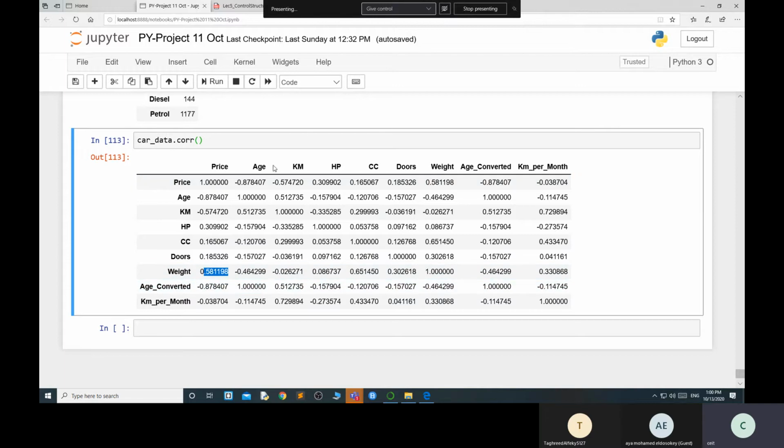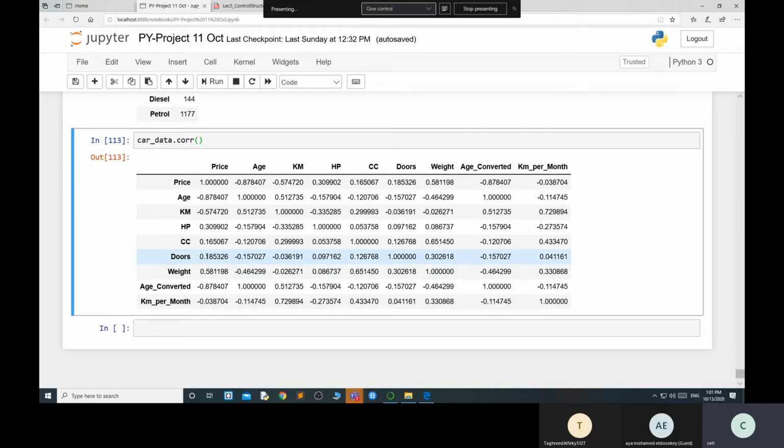So if I want to find out door and age, there is no point. What is the meaning? If it's a two door, two door is available, the age does not create a good impact over here. But if you have a door is 3, it will not affect the price as well. Okay, because it comes 80 now. It's a good trend, I think. Yeah, no, but it's not a good trend. This is 0.18, so it's not a very good trend at all. Okay, so like door and price, it will not correlate to each other.